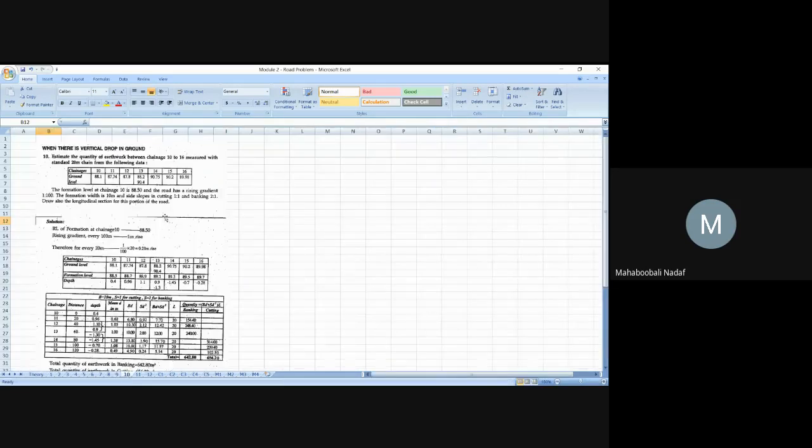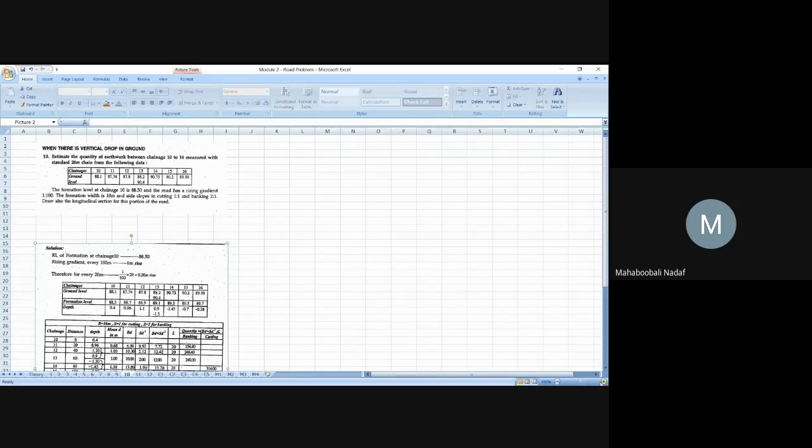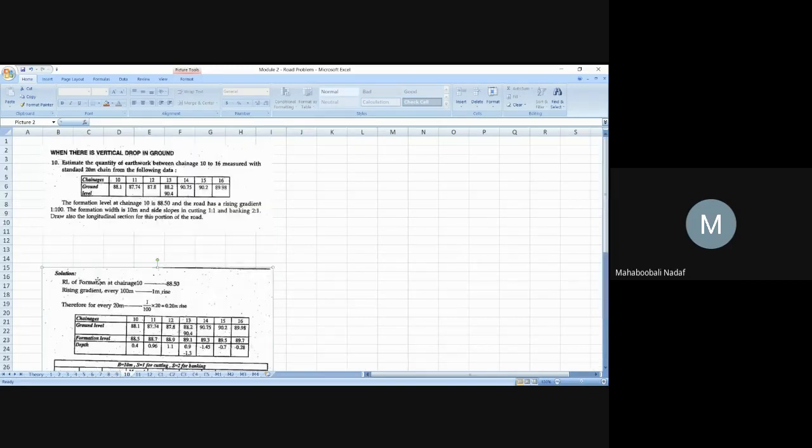Now, in this example, they have mentioned that there is a vertical drop. What do you mean by vertical drop? When we read, we will understand. See here: estimate the quantity of earthwork between chainage 10 to 16, measured with the standard 20-meter chain.